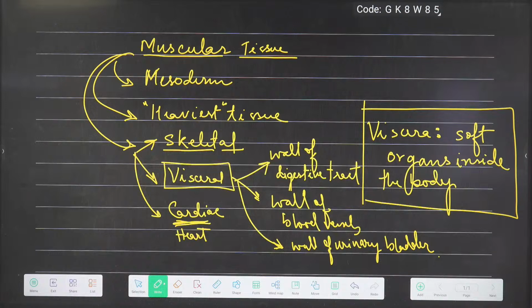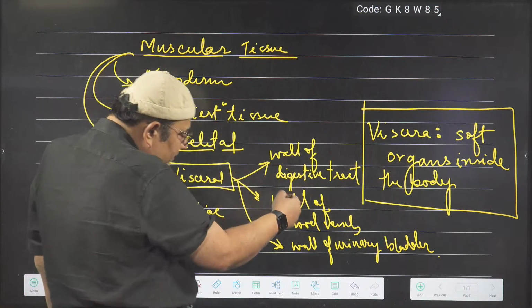Now where will it be, other than that? Then it is in the wall of the digestive tract, the wall of the blood vessels, and the wall of the urinary bladder. I think you have memorized it. Okay, so let me talk some more points about this muscle.